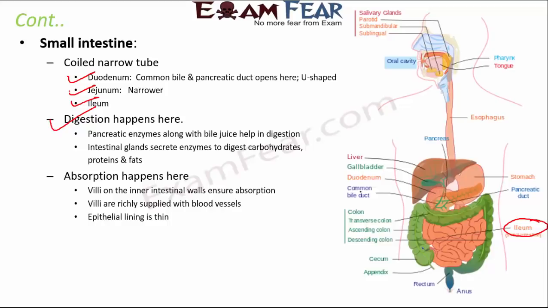The first part is the duodenum. So this is the first part. You see, from here the small intestine starts. So that is the duodenum, then you have the jejunum, and then you have the ileum.